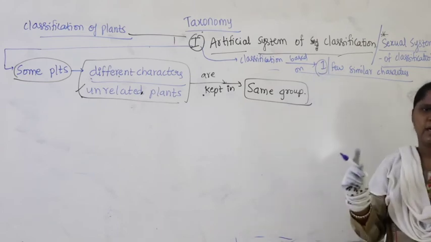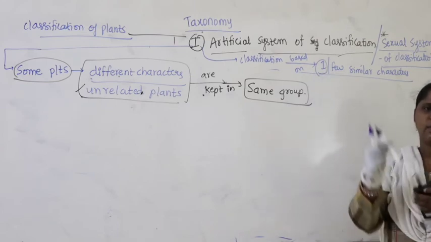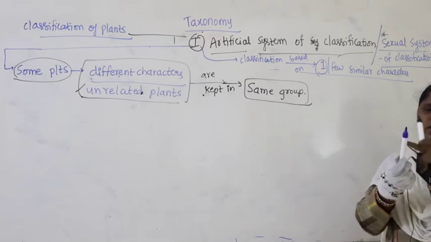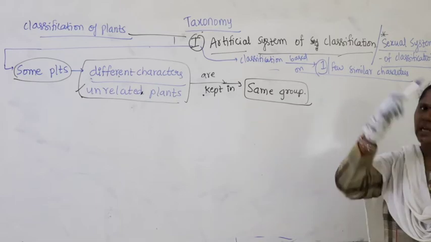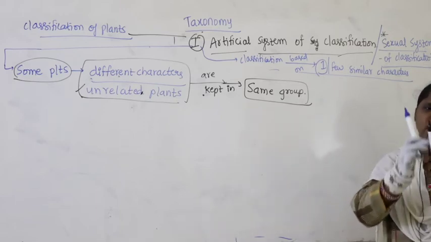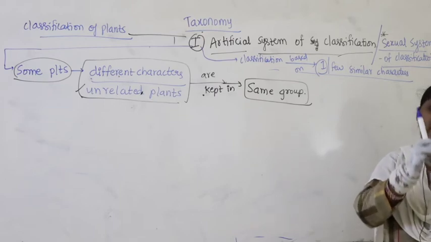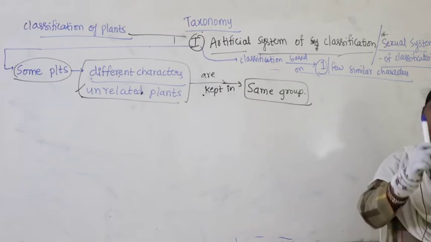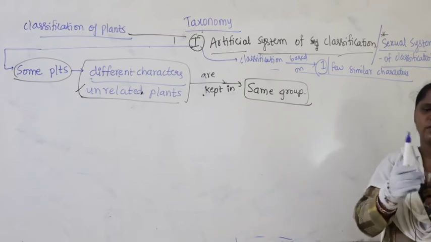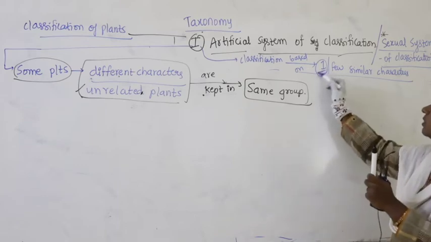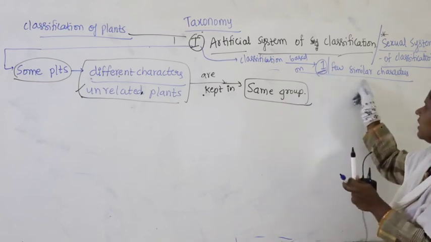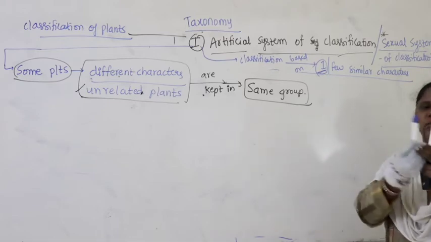Suppose this is one plant and this is another plant. Both have a white stem. This is an entirely different plant, and this is also an entirely different plant, but one character is the same: white colored stem. Both match in only one character. So because of one similar character, or maybe a few similar characters, they started keeping them in one group.